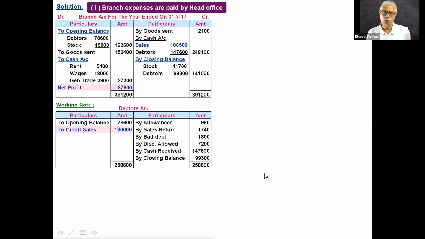Do you have any doubts to ask? Okay, now can I proceed with the sum wherein I am required to prepare trading and profit and loss account?